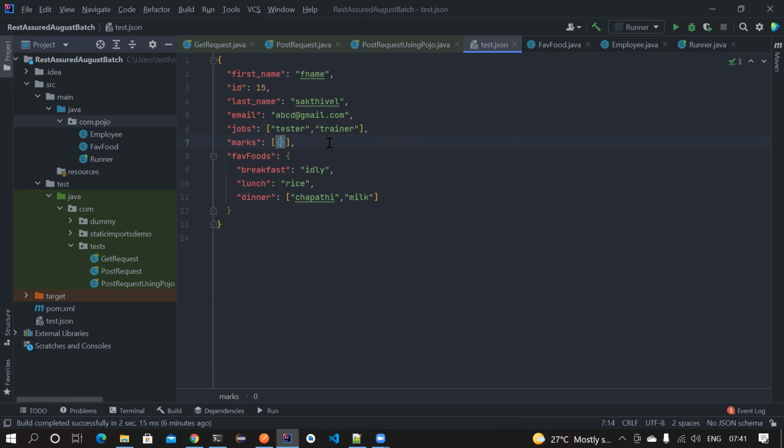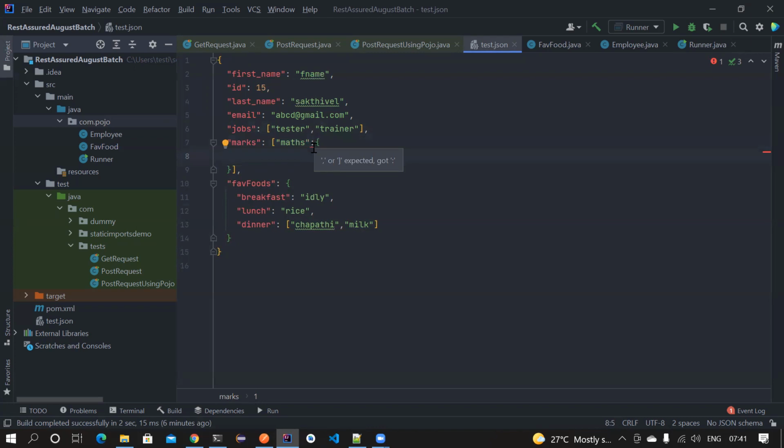First, let's say it has a list. Let's say for Tamil, and inside that I have, let's say, 90, something like this.